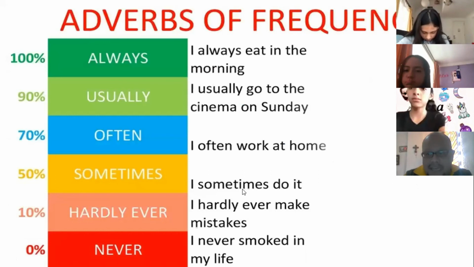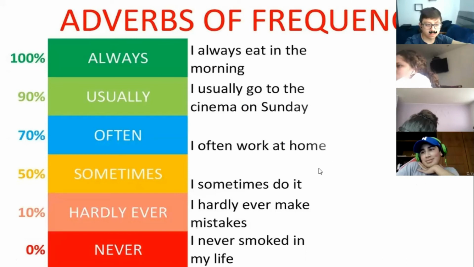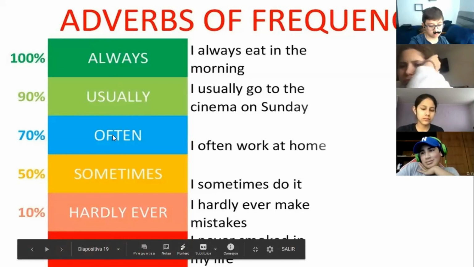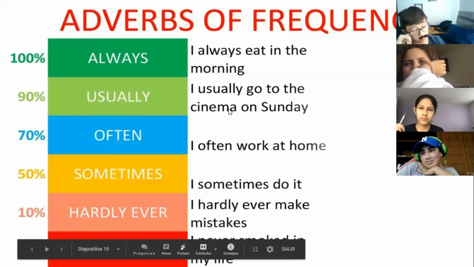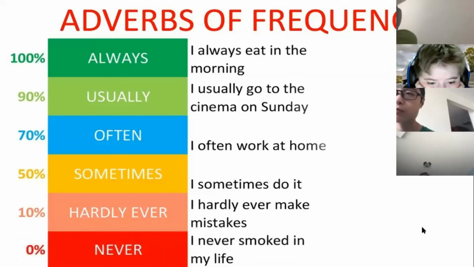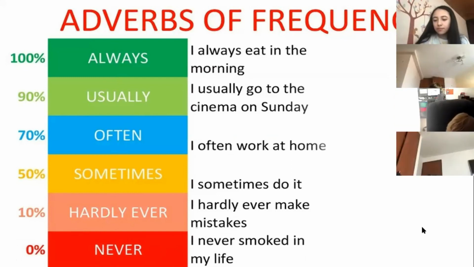Here you have a complete chart of the adverbs of frequency. As you can see, you have the percent, the adverb of frequency, and you have one example. So I recommend that you copy this chart because it's going to help you a lot for the control that we are going to have next week. So remember, you use the adverbs of frequency after the verb to be or before the principal verb.